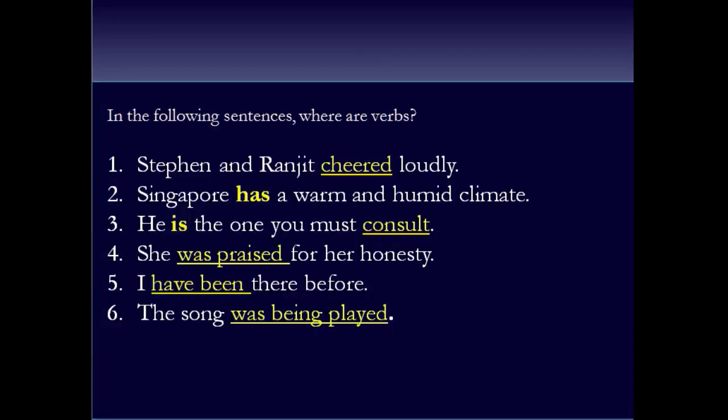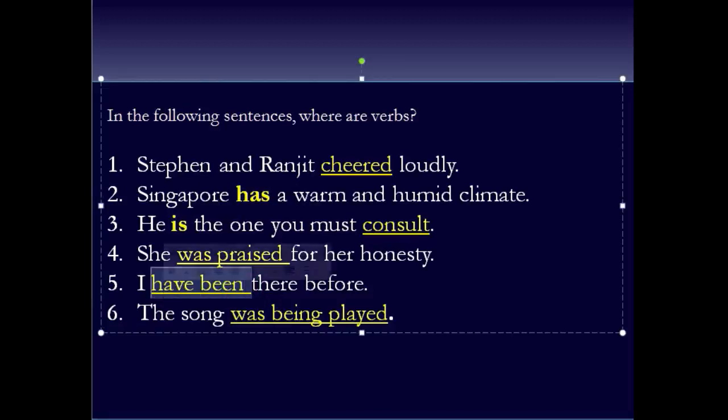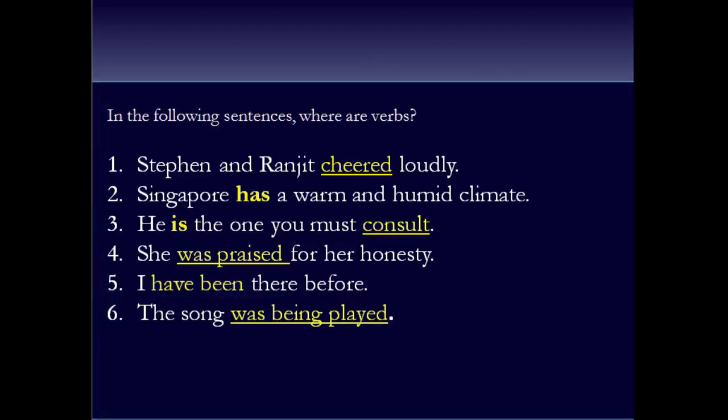Okay, so the ones which are underlined are showing actions. Praised. This is not showing action. Okay. Cheered, consult, praised and played. These words tell about action. Is, has, these are telling something about the condition of someone or something or some place.